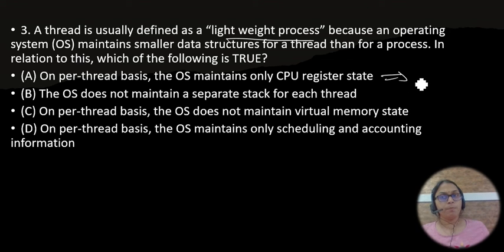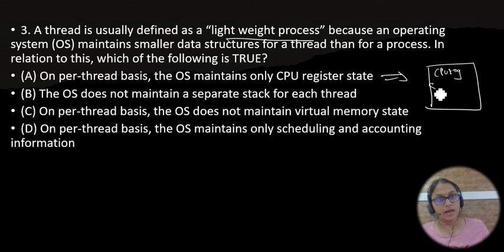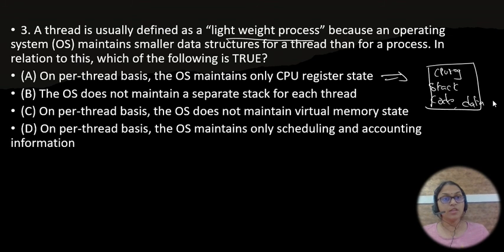Because on a per thread basis, each and every thread has its own CPU registers, and not only the CPU registers, it has the stack, the code segment, the data segment, everything. So option A is wrong.